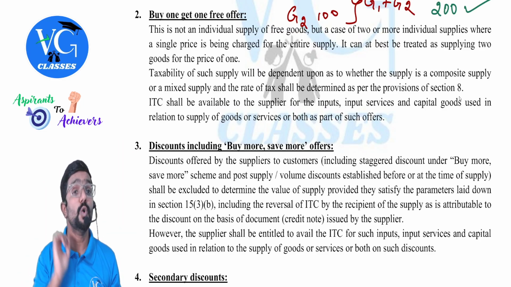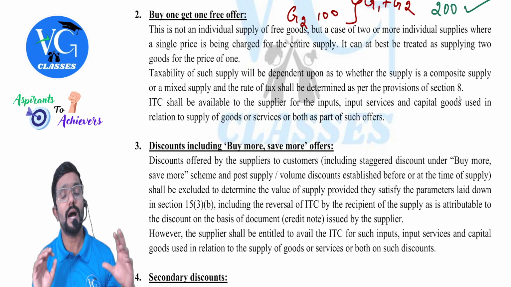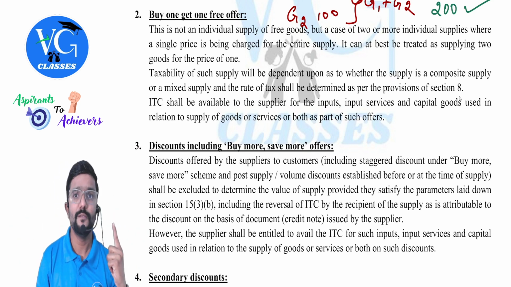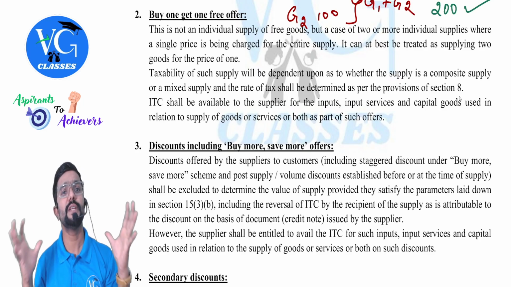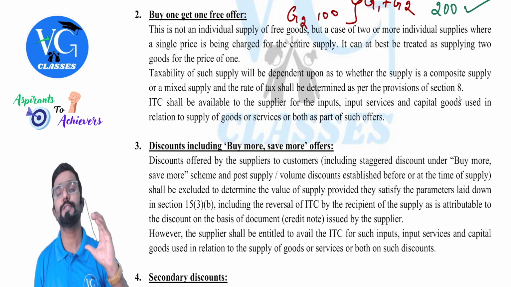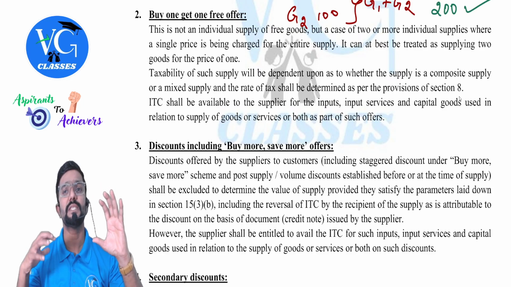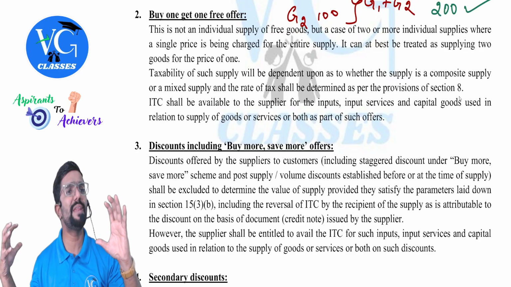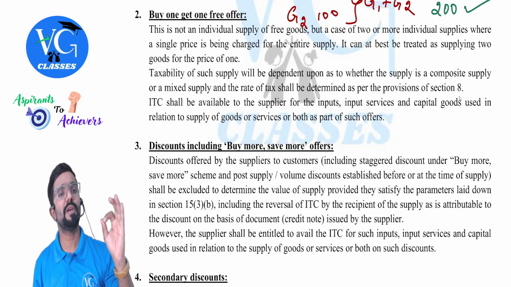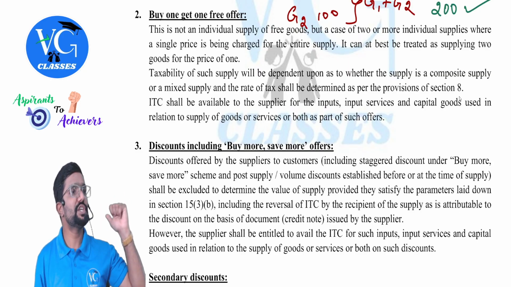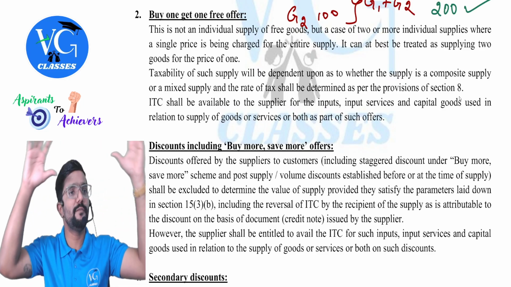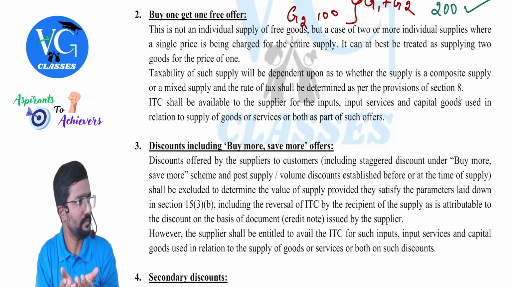When two or more goods or services are supplied together, in conjunction with each other, for a single price, and if it is naturally bundled, we call it composite supply. In case of composite supply, we need to identify which is the principal supply, having the predominant element, because of which the other goods got supplied. We call that the principal supply. Section 8 tells us whatever rate is applicable for the principal supply will be applicable for the entire package.